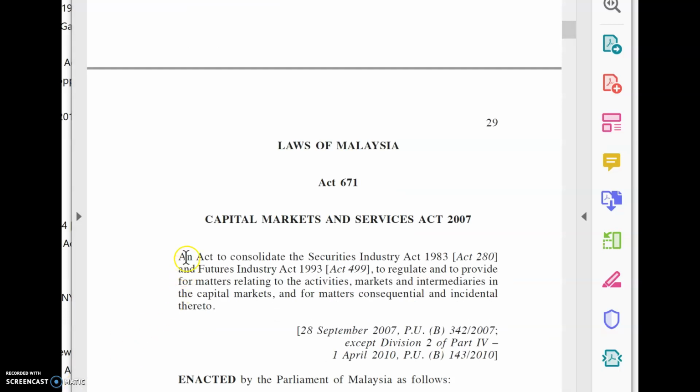So this act is an act to consolidate the Securities Industries Act, one act, and the Futures Industries Act, second act, to regulate and to provide for matters relating to activities, market and intermediaries of capital market, and for matters consequential and incidental thereto. So basically, they combine two acts into one act, which is called the Capital Market and Services Act. So that is the example of types of act.